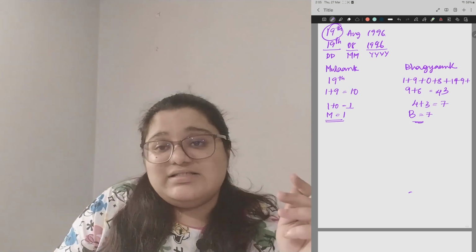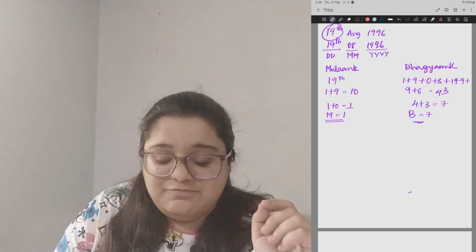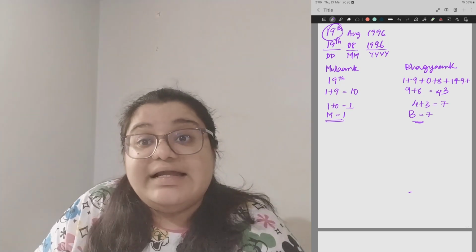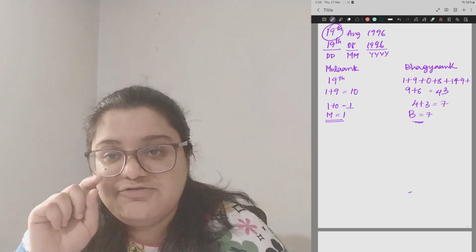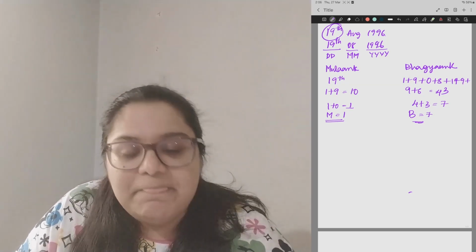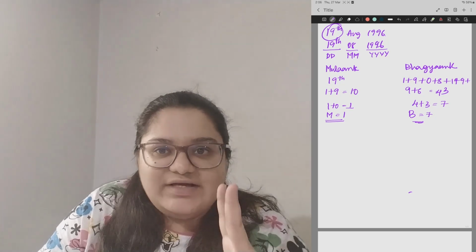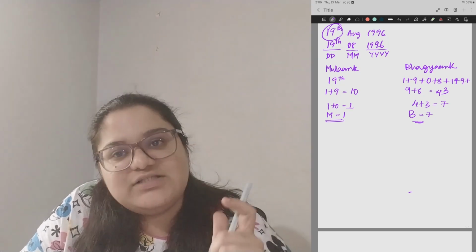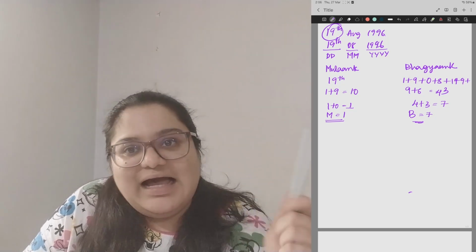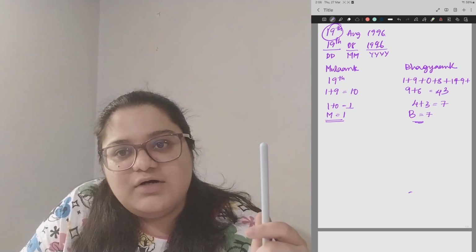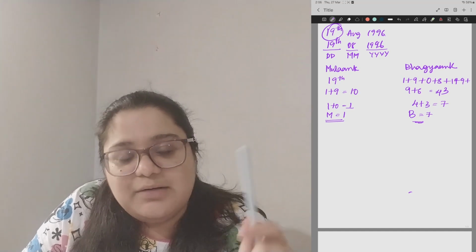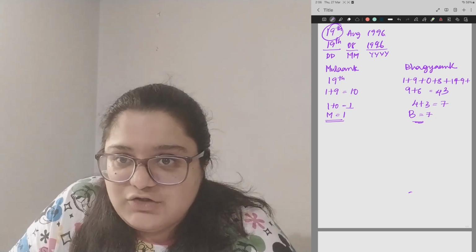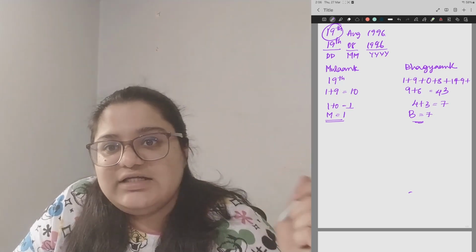Now that you have been able to understand how to calculate your Moolank, that is your life path number, and how to calculate your Bhagyank, that is your destiny number, let us try to understand how to actually identify your core lucky numbers. So for that, there are two ways of which we'll be going about, or a two-step process that we'll follow. But before that, let me just give you a quick disclaimer maybe. I will also be linking a tabular column which lists out your friendly numbers, enemy numbers and neutral numbers for each Moolank and Bhagyank, which would be required for the calculations further on. It will either be linked over here on the screen or at the end of the video.